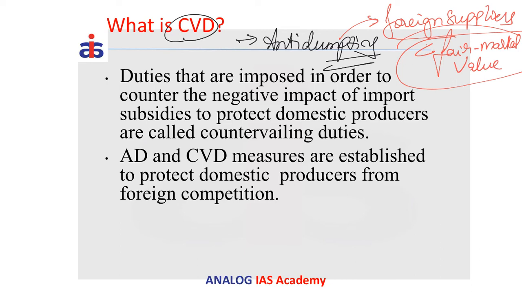For example, if the cost of production is X and the seller is ready to sell it at X minus 10, then in order to ensure a fair market price, the US can impose a duty that brings it up to this X value. Countervailing duties, on the other hand, are imposed in order to counter the negative impact of import subsidies.